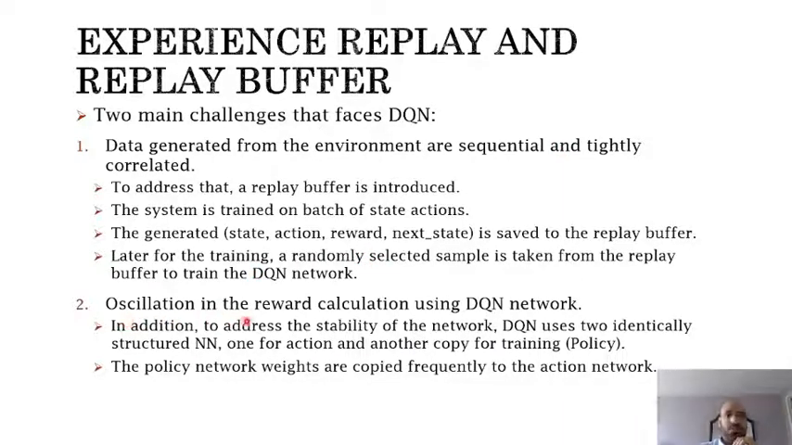The other problem is the oscillation in the reward calculation using the DQN network. The main issue here is that reinforcement learning itself is not stable, and the values might oscillate too much. In order to avoid this, we create 2 copies of the neural network, 1 copy for the action and another copy for the training, or the policy itself. The action network will be used to generate the action, but the training will not update that same network. It will update the other network, which is the policy network, and this policy network will be frequently copied to the action network in order to make the system more stable and avoid this oscillation.